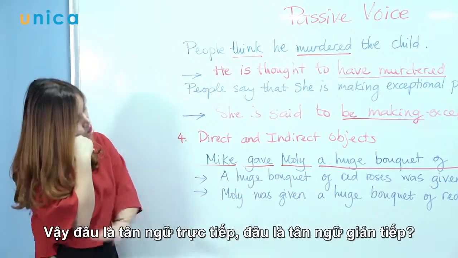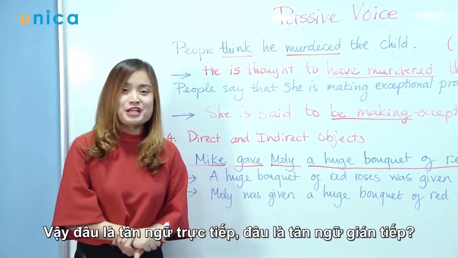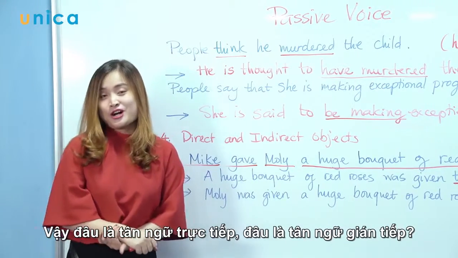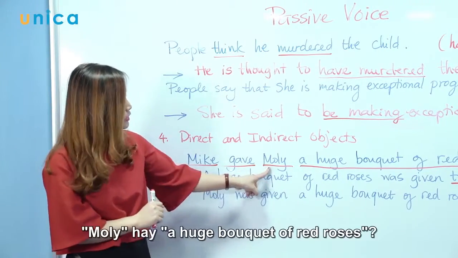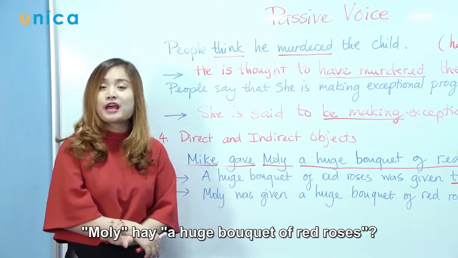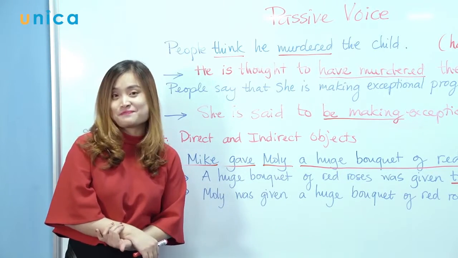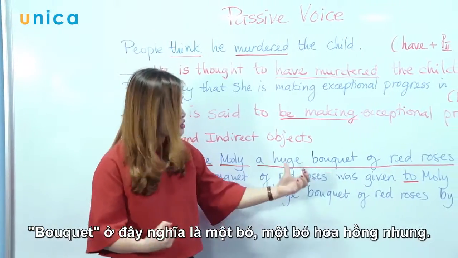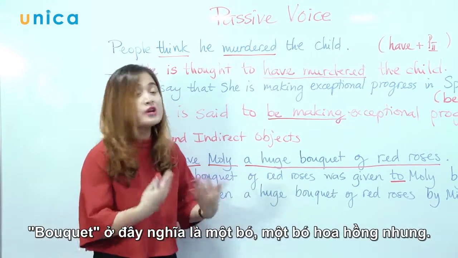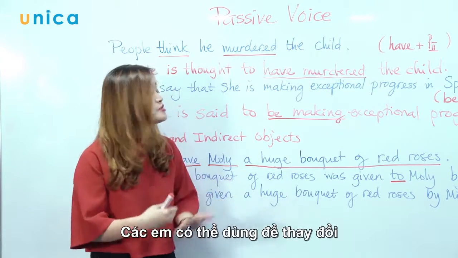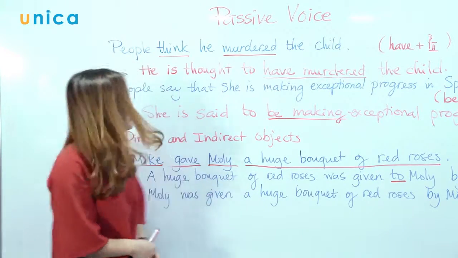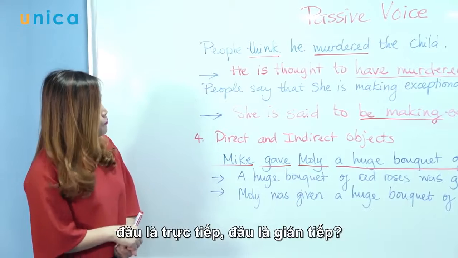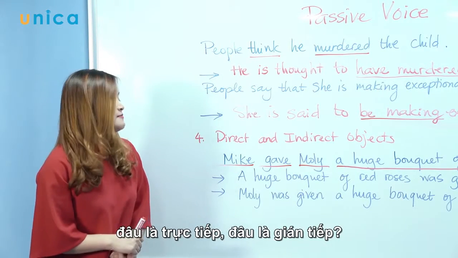All right, so what is a direct object and what is an indirect object? Molly or a huge bouquet of red roses. Bouquet, by the way, here means a bunch, all right? A bunch of red roses or a bouquet of red roses. You can use them interchangeably. So what is the direct and what is the indirect?